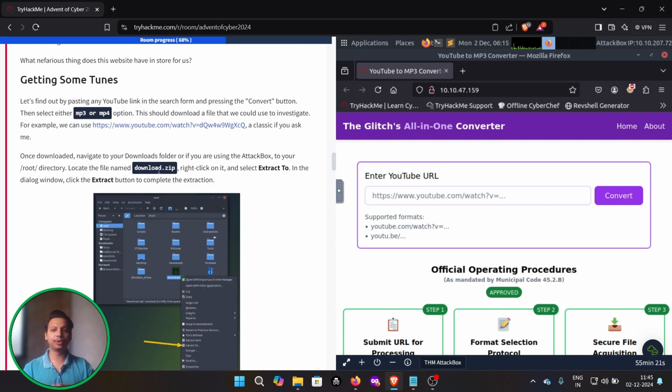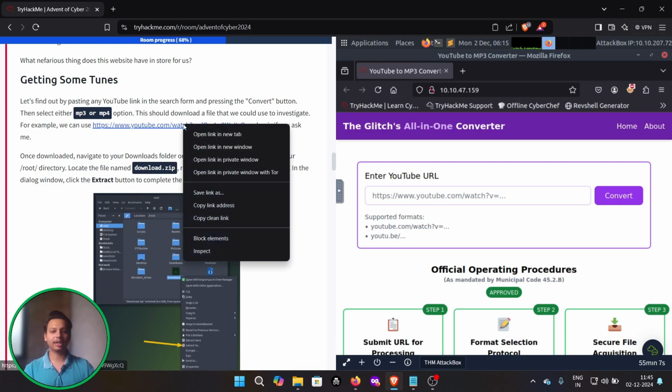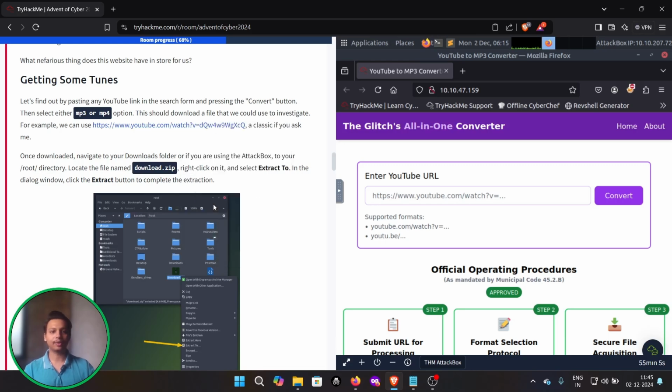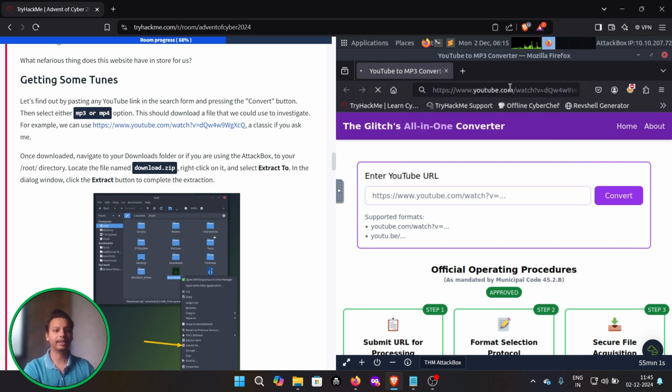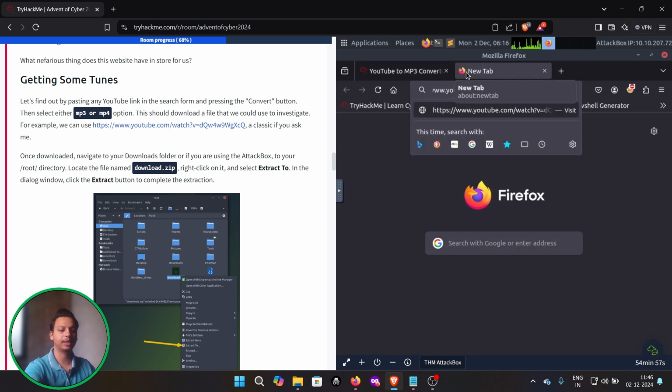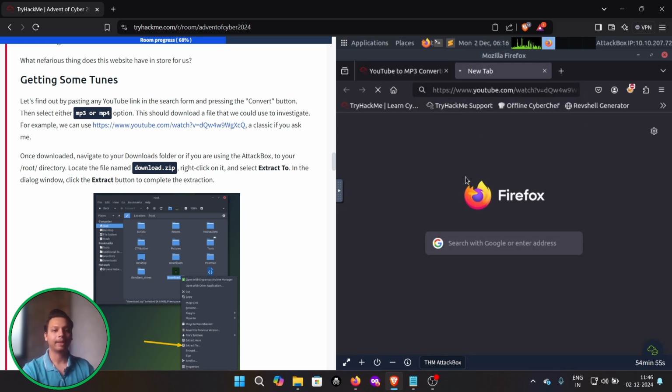So, getting some tunes. Let's find out by pasting any YouTube link in the search form and pressing the convert button. Then select the MP3 or MP4 option. This should download the file, which we can investigate further. So I guess this will be a Rick Roll song. Let me just copy it and paste it over here. Let's see. Okay, I will have to paste it over here in the new tab and we will see that.